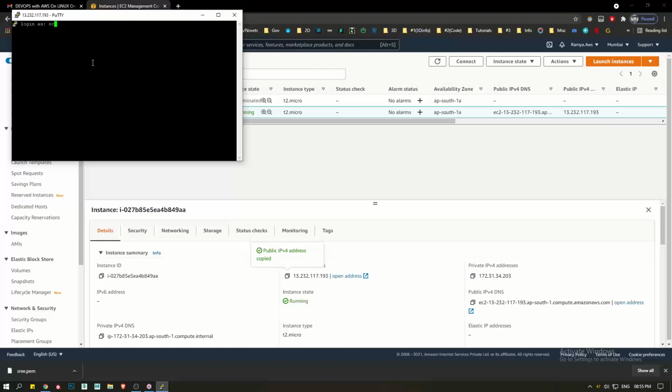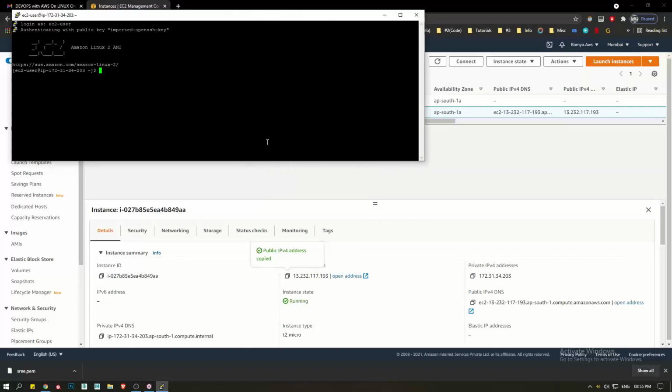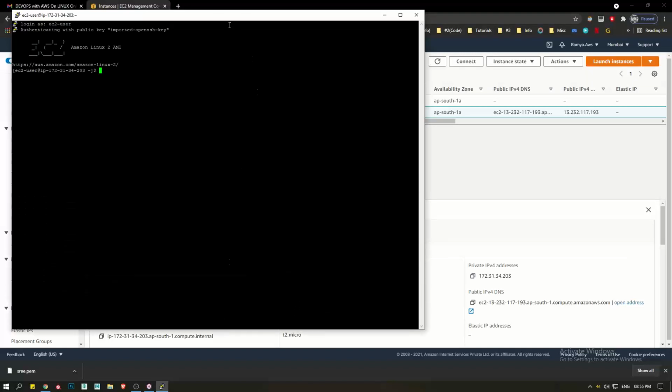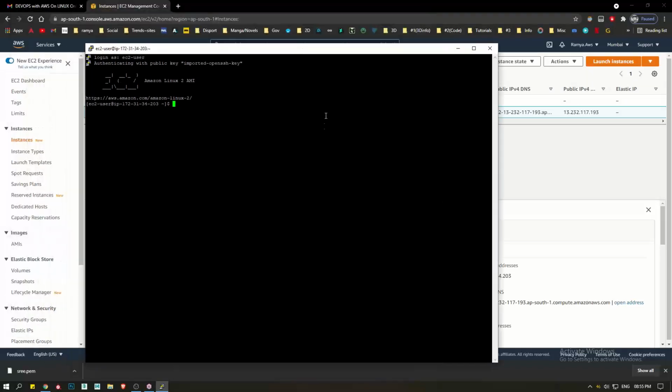Yeah, ec2-user. That's it guys. Your Linux operating system is ready. So you installed it in the AWS data center. You connected from your laptop, maybe your developer, your application guys. Everybody, they will connect in this way only.